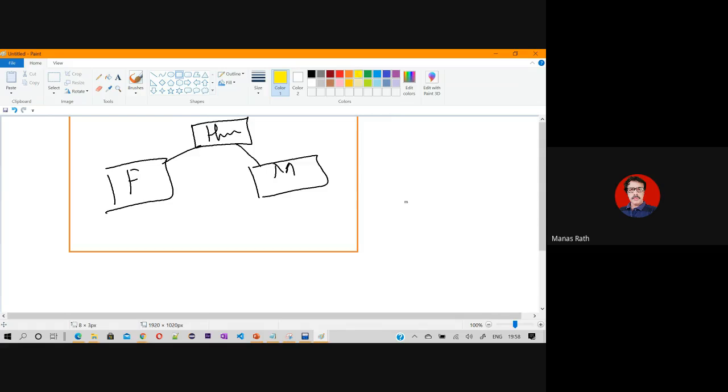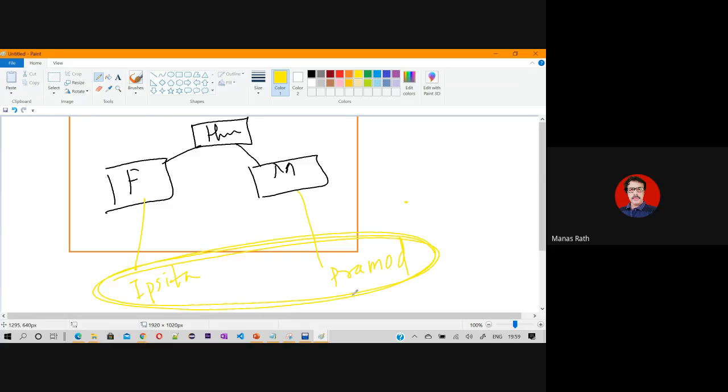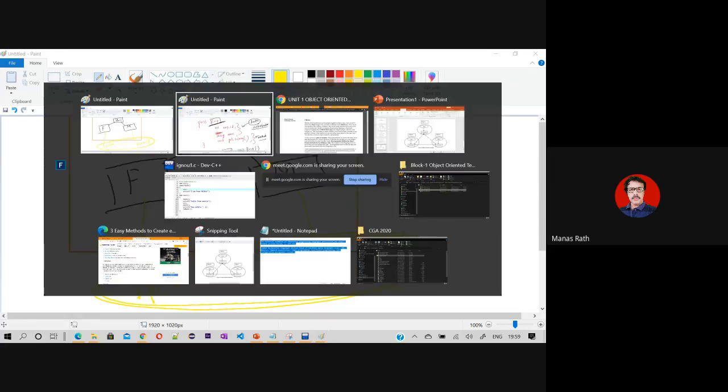So the moment you give life to F and life to M, then a name will come that is called Ipsita, and a name will come that is called Pramod. So these two are called the real life objects. That means they are occupying space. Now let us go back to the slide.